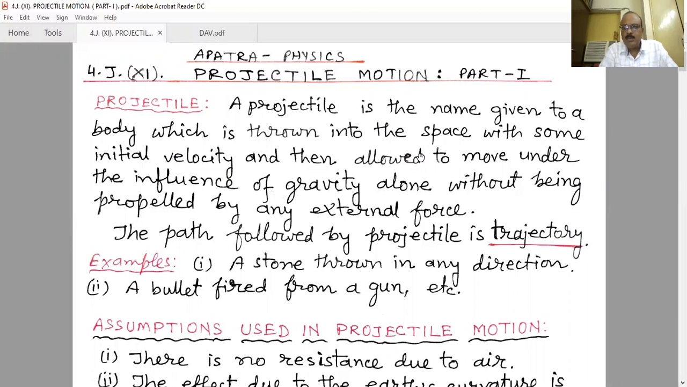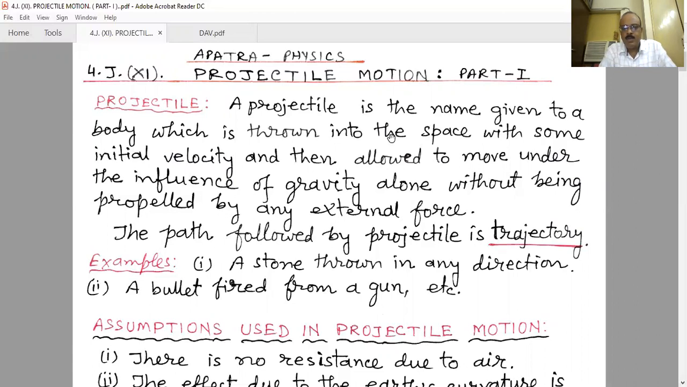There are no external forces like air resistance, and it is not attached to any engine or supplied with fuel. Then the motion of that object is known as projectile motion, and that object itself is known as a projectile. And the path followed by the projectile is the trajectory.